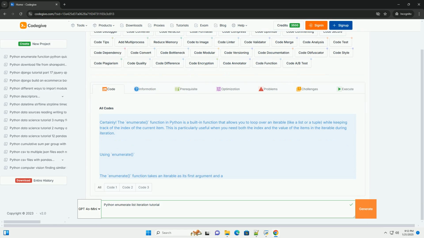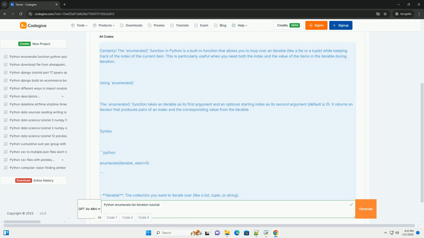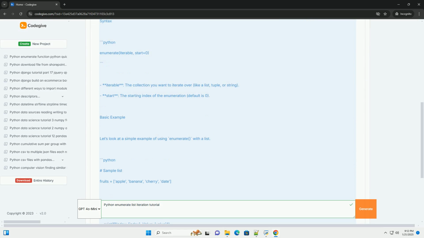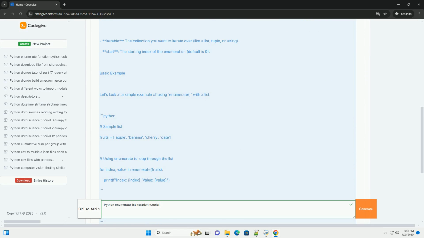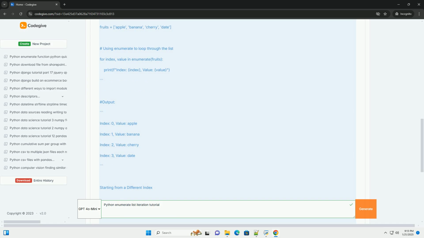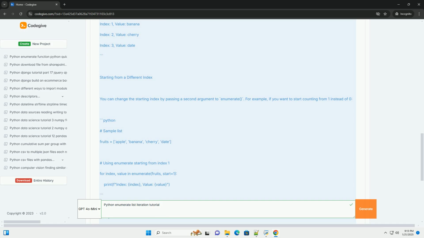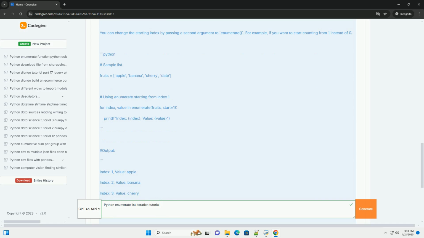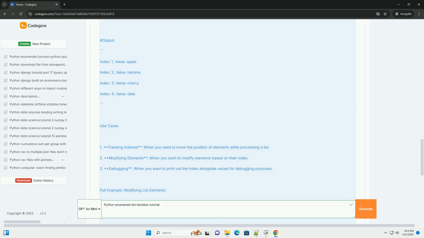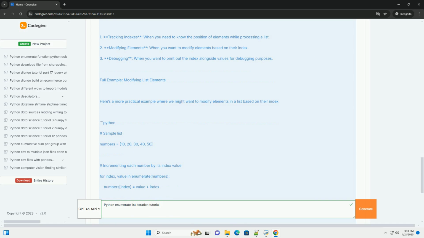Certainly. The enumerate function in Python is a built-in function that allows you to loop over an iterable, like a list or a tuple, while keeping track of the index of the current item. This is particularly useful when you need both the index and the value of the items in the iterable during iteration. Using enumerate. The enumerate function takes an iterable as its first argument and an optional starting index as its second argument. Default is 0. It returns an iterator that produces pairs of an index and the corresponding value from the iterable.